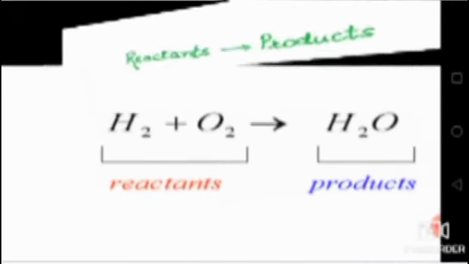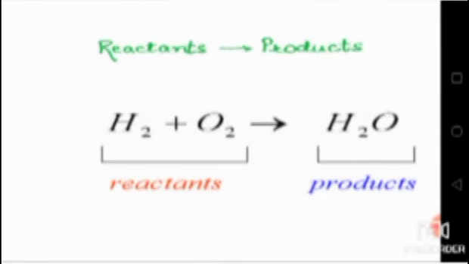Chemical reaction means we will be having two things. One is reactant, another is product. Usually the reactant will be written on our left hand side and the product will be written on our right hand side. The starting substance is said to be the reactant and the end substance is said to be the product. So the substance which we take for reaction is said to be the reactant, and the substance which is formed from the reactant is said to be the product.